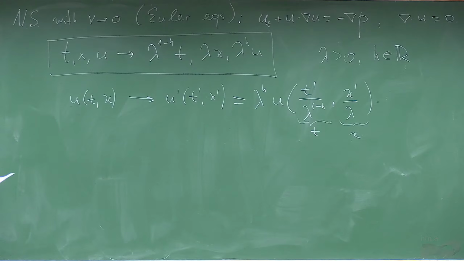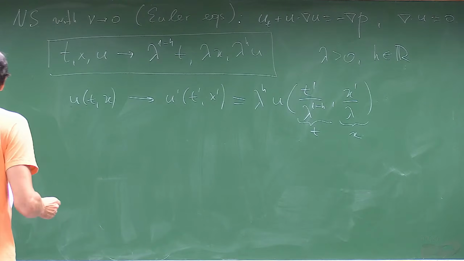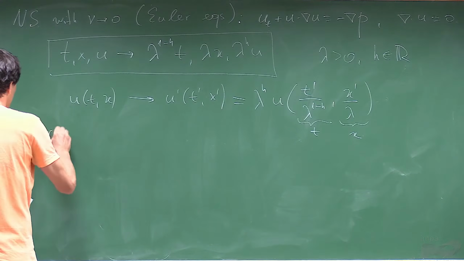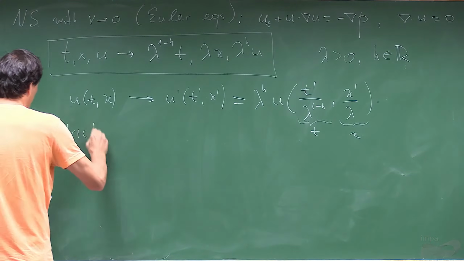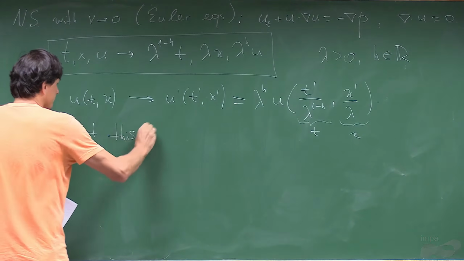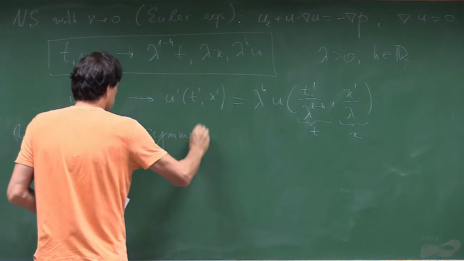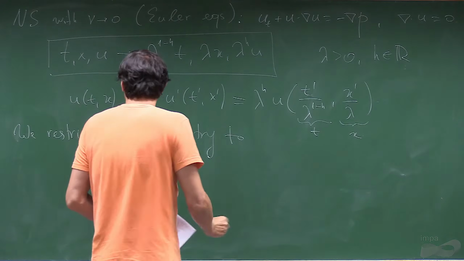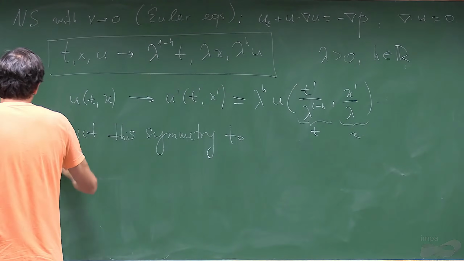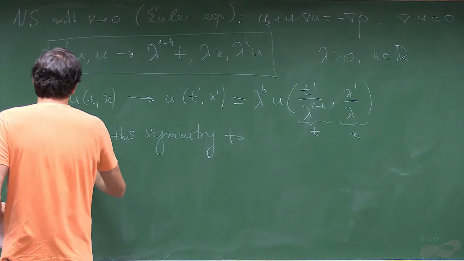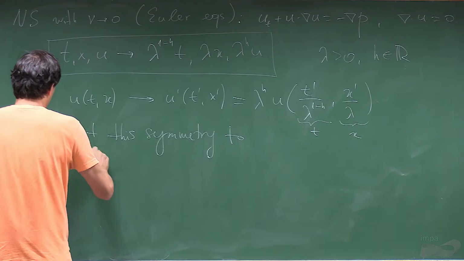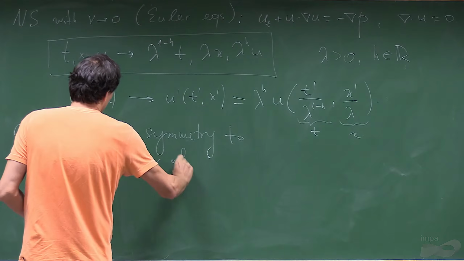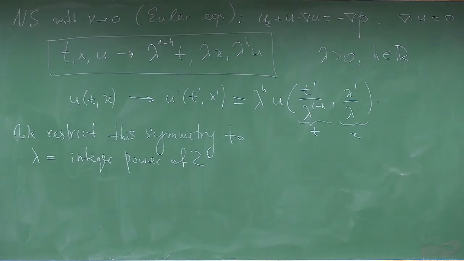Okay, so now what we do, we restrict the symmetry to lambda equal to an integer power of 2. So why do we do this?